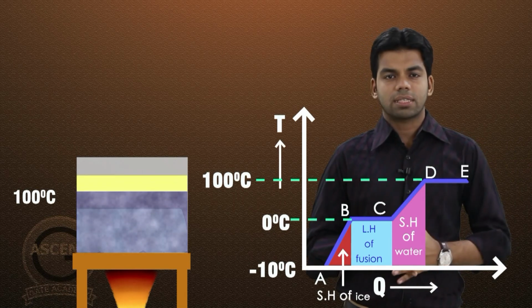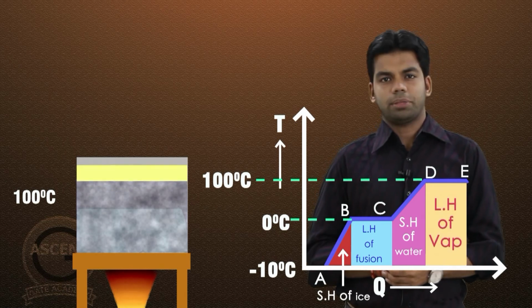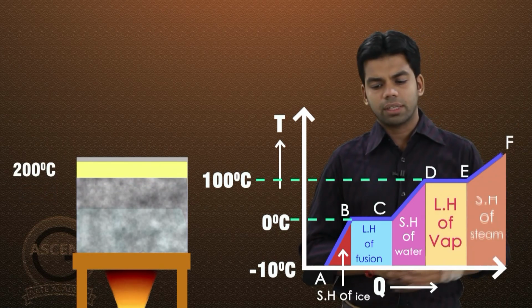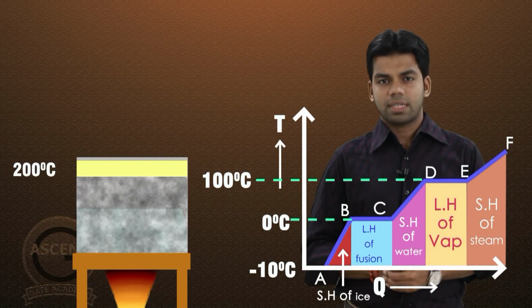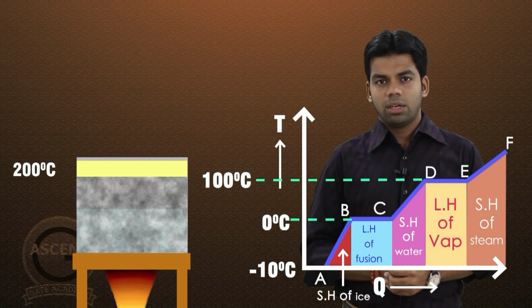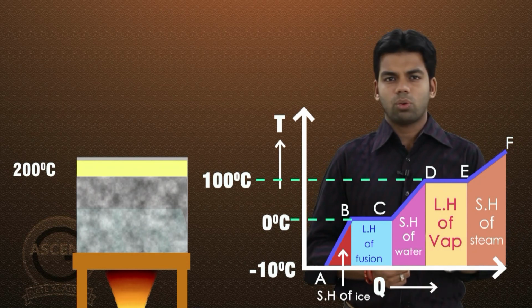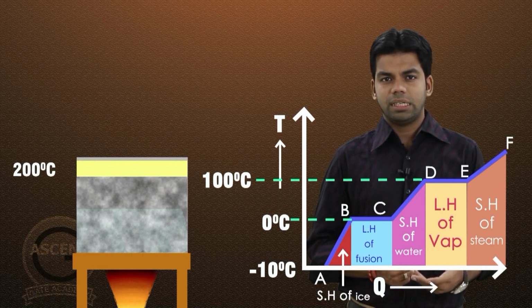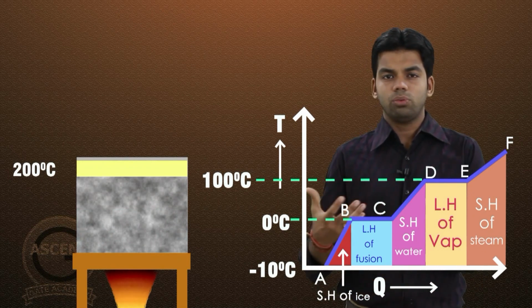and the heat absorbed by this water is nothing but latent heat of vaporization. Now on further heating from E to F, again sensible heat of vapor, sensible heat of steam you can say, and the temperature will increase on supplying the heat. So this is the whole TQ diagram, the temperature heat diagram for this particular phase change of ice into steam.